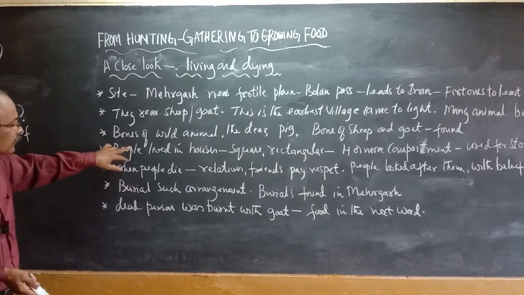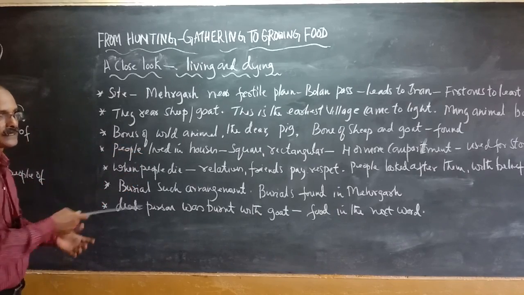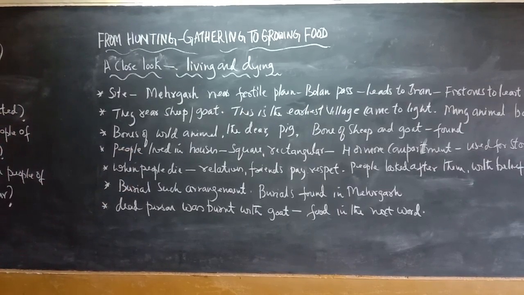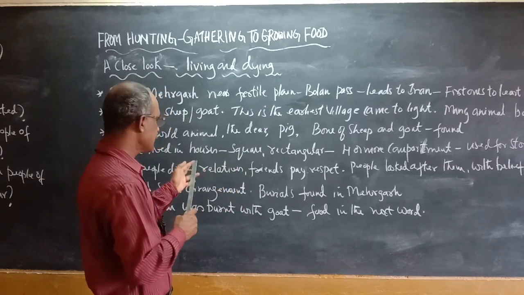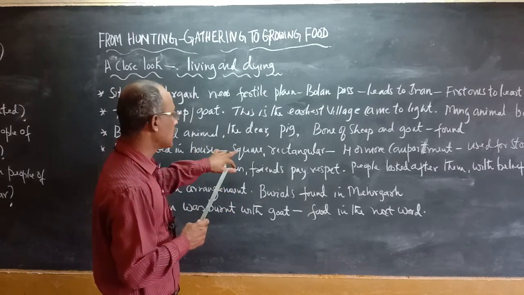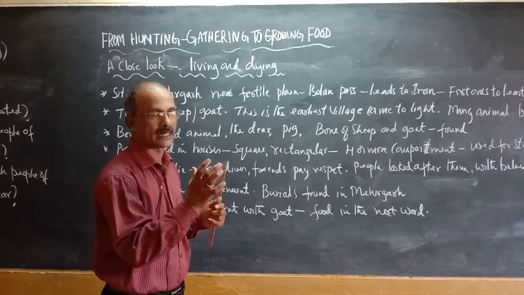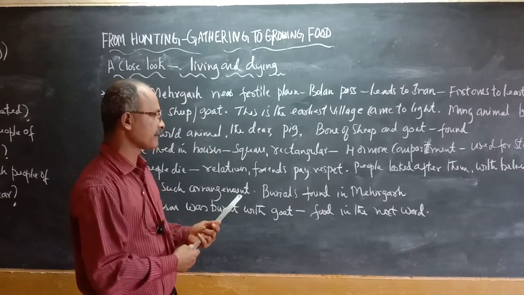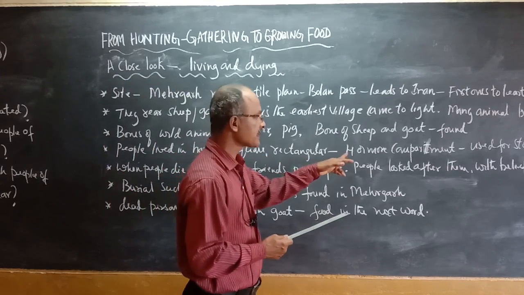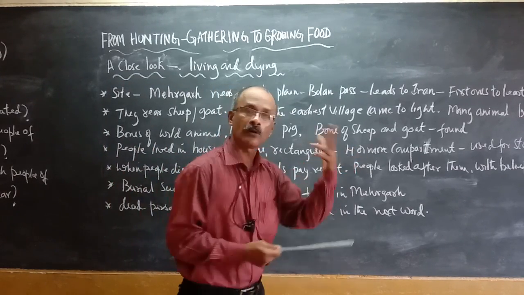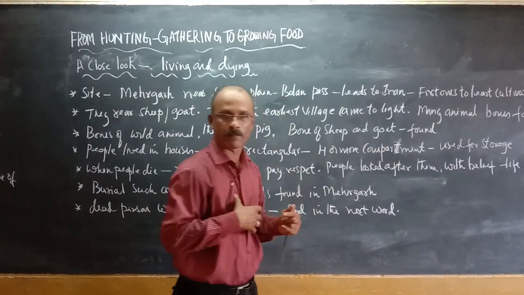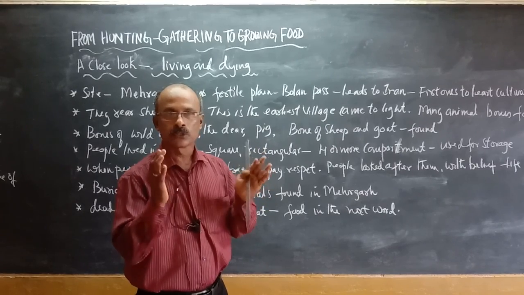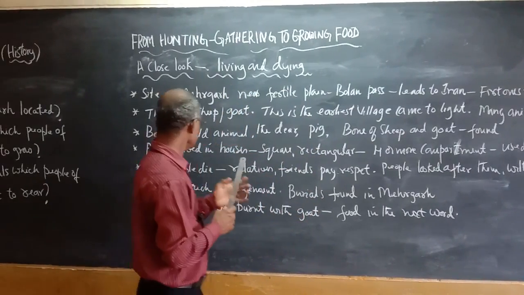Then the people lived in houses. The people in Mehrgarh used to live in houses or homes. See, these houses were square or rectangular, and each house consisted of 4 compartments, and these compartments were used to store food.